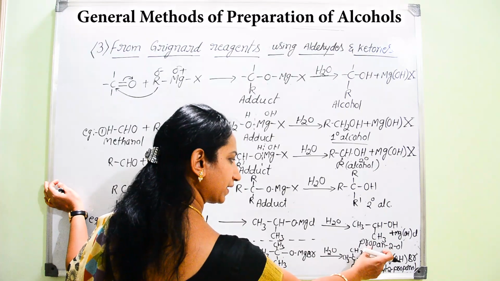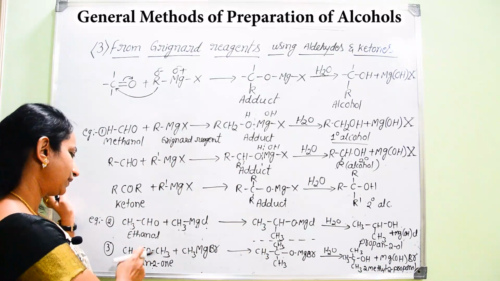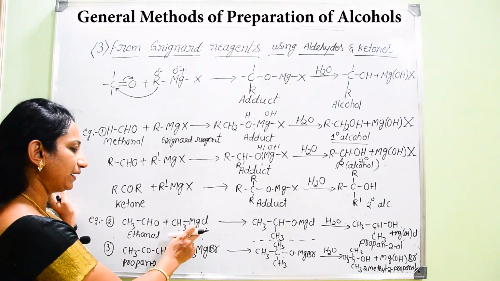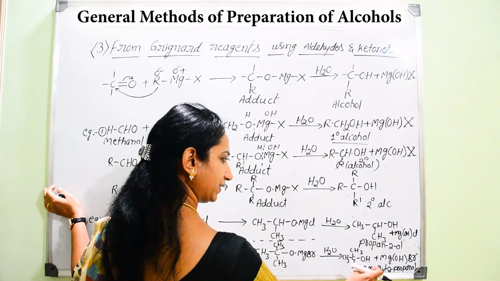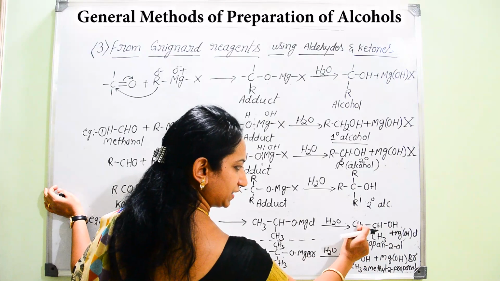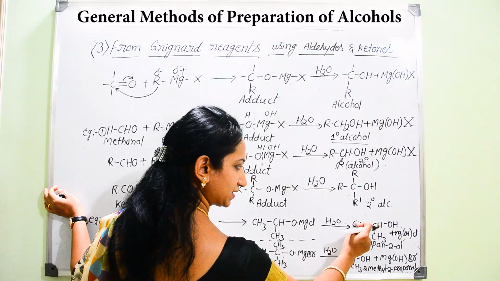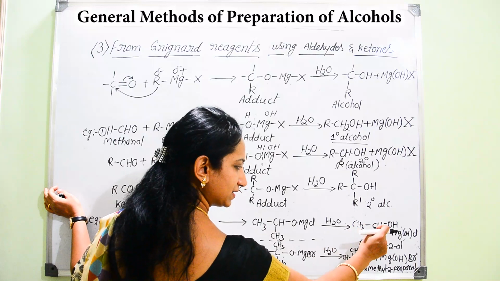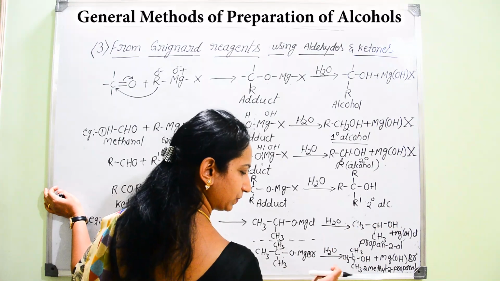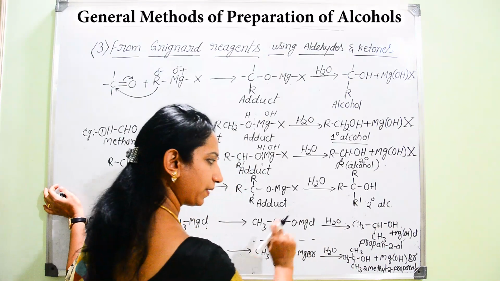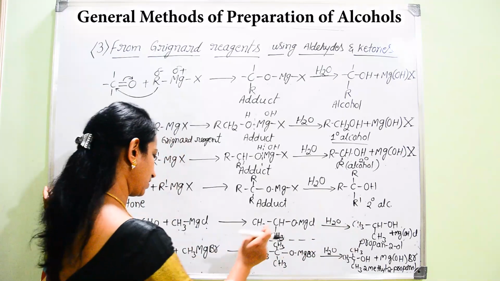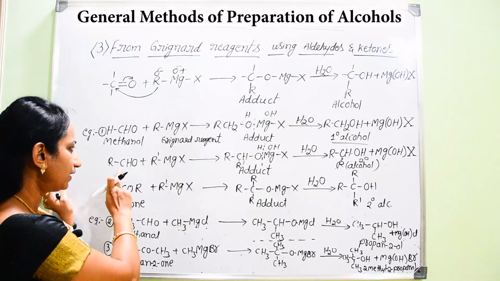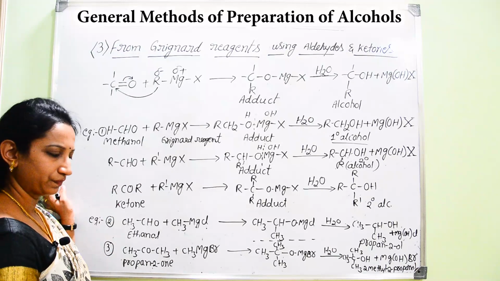When you start with ethanal and methyl magnesium chloride, the product is CH3CH(OH)CH3. The parent chain is three carbons, with the second carbon bearing the OH group, hence it is called propan-2-ol. So we can prepare secondary alcohol if we start with the RCHO group.